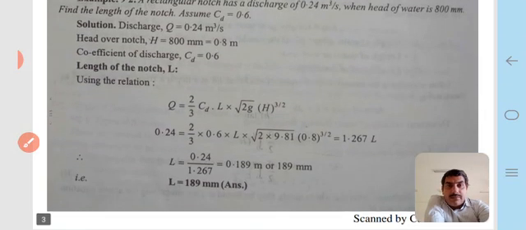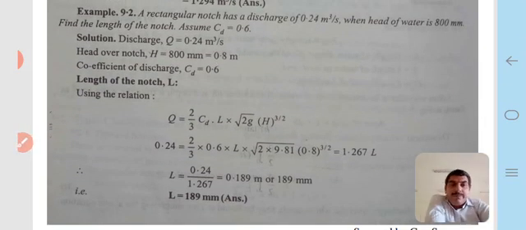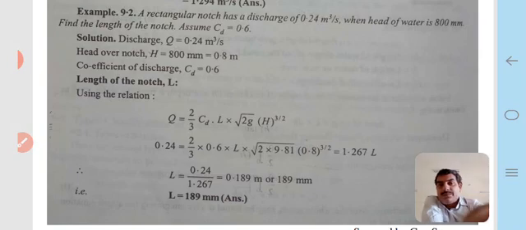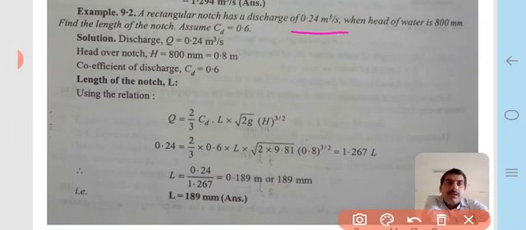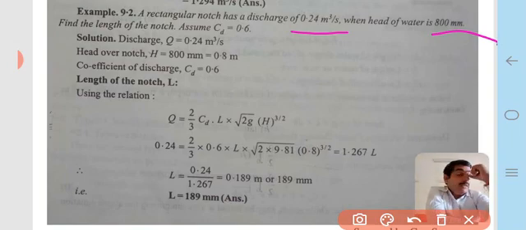Now the second example. A rectangular notch has a discharge of 0.24 meter cube per second when the head of water is 800 millimeter. Find the length of the notch and assume CD is 0.6.